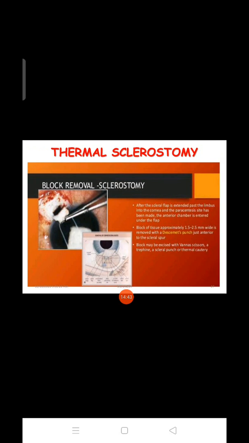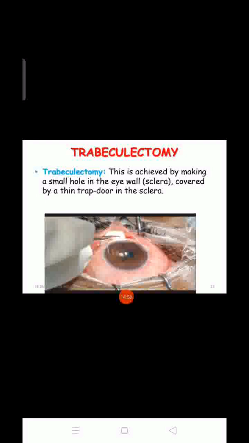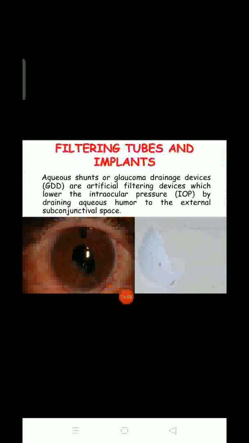Next one is a thermal sclerotomy, with heat. The flap is extended from the limbus into the cornea, a sclerotomy site is made, and the anterior chamber is entered. That is thermal sclerotomy. Next one is trabeculotomy. This is achieved by making a small hole in the eye wall, the sclera, covered by a thin flap of sclera. That is a trabeculotomy.